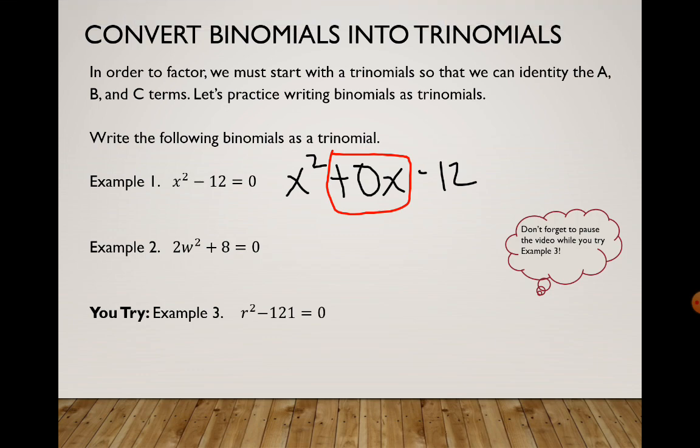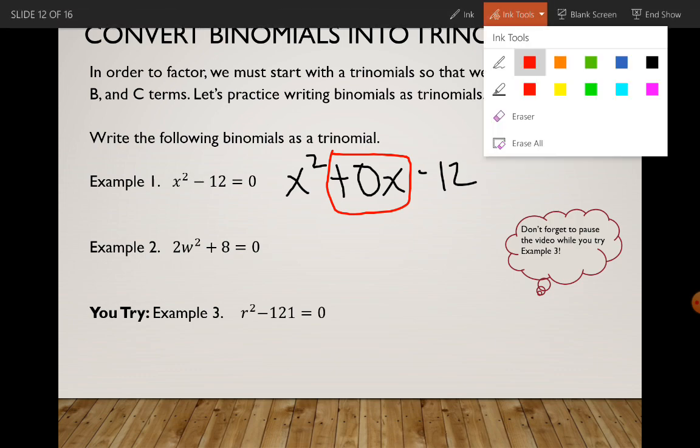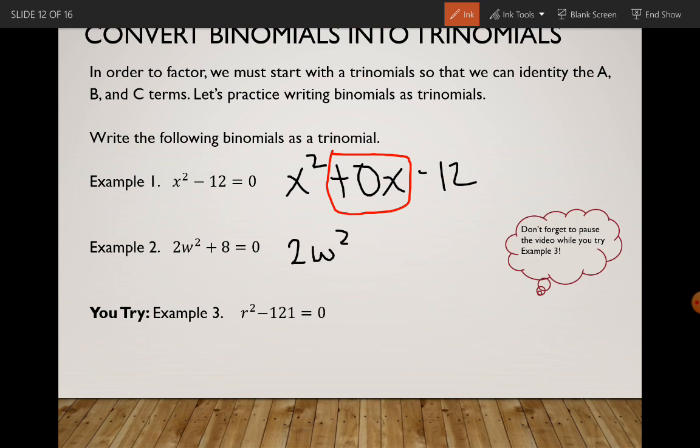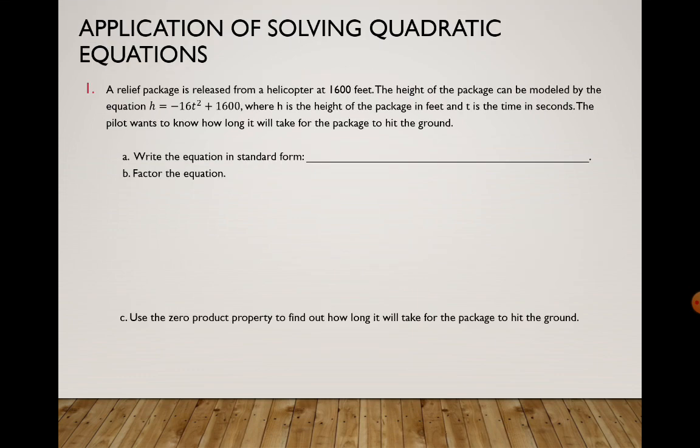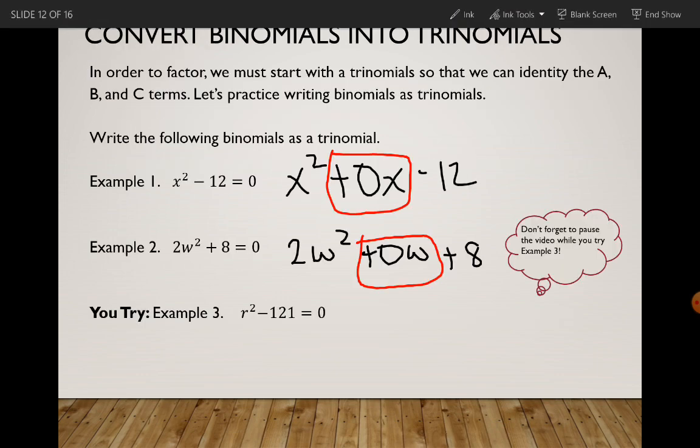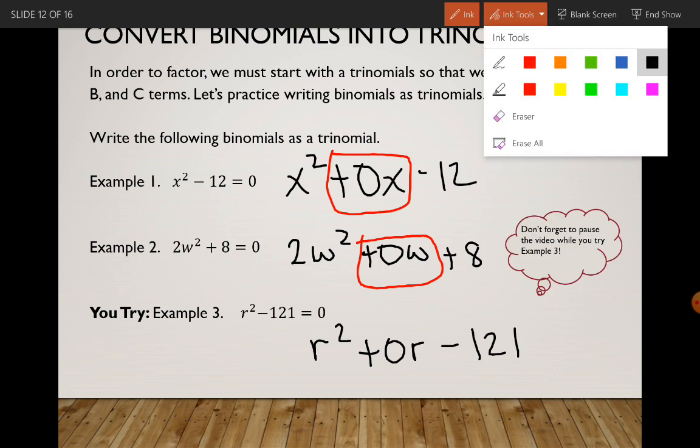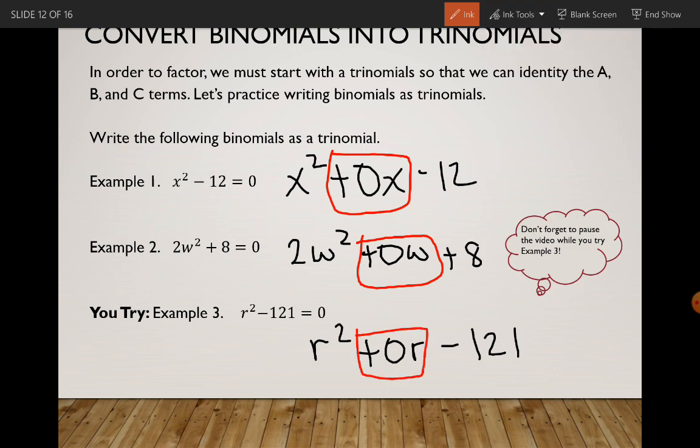Okay, so for example 2, we would do 2w squared, this time plus 0w, because w is our variable, plus 8. So again, we added a plus 0 and the variable. Okay, I want you to try example 3. Go ahead and pause and give that a try. So you'll have r squared plus 0r minus 121. So you added that plus 0r, and now you have a trinomial.